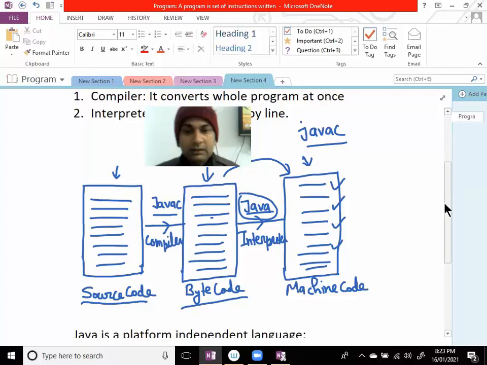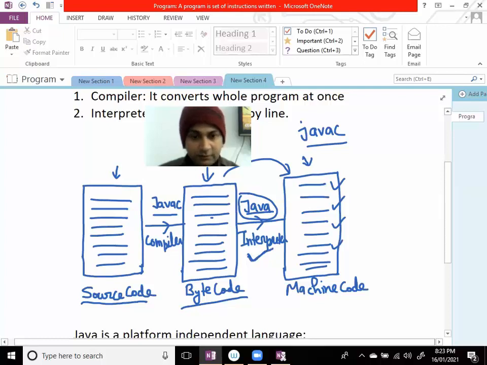ठीक है. But what is the condition? This Java interpreter must be there. On that platform, the presence of Java interpreter is must.